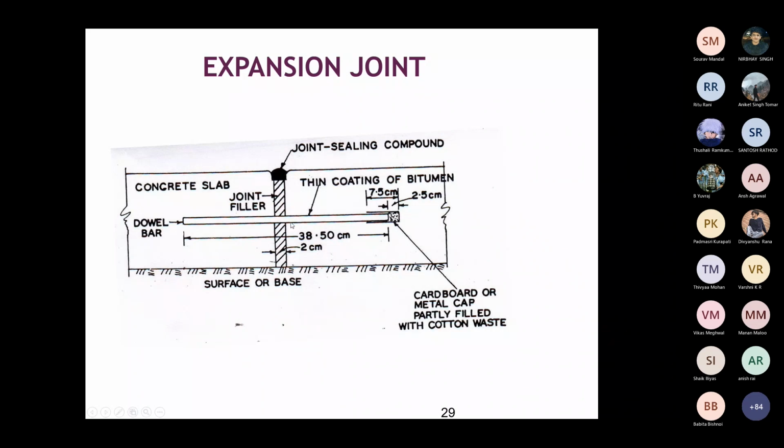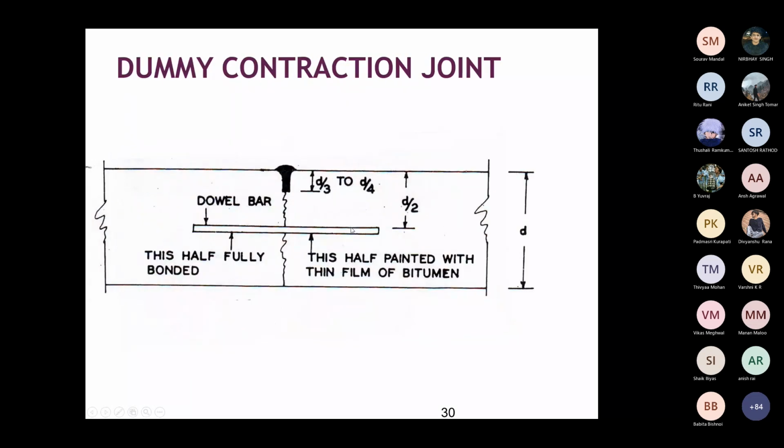Okay. So in one slab it is firmly fixed, the other one is free to expand, so in the other slab alone it's coated with thin coating of bitumen. Okay, this is expansion joint. And similarly you have dummy contraction joint. Dummy contraction joint means you will be giving a cut to a depth of d/3 to d/4, then automatically the crack will develop in this portion. If you are cutting the slab up to here, the crack will be developed automatically below it. That's why it's called dummy contraction joints.